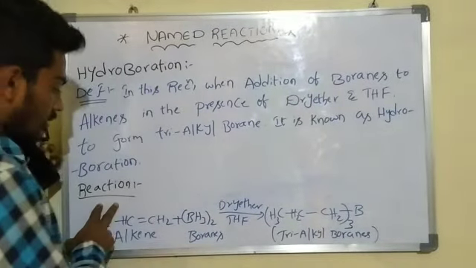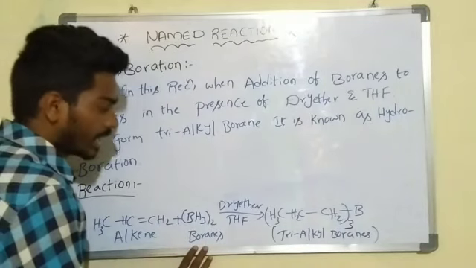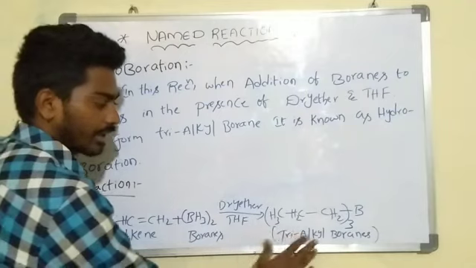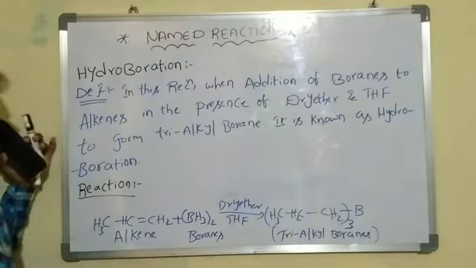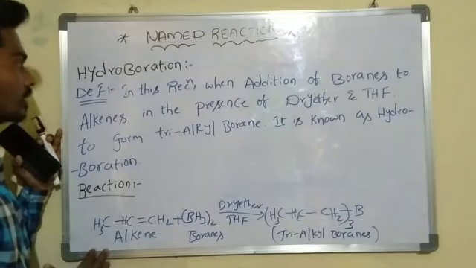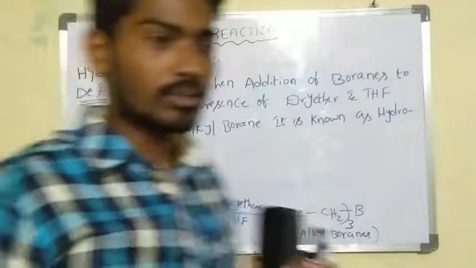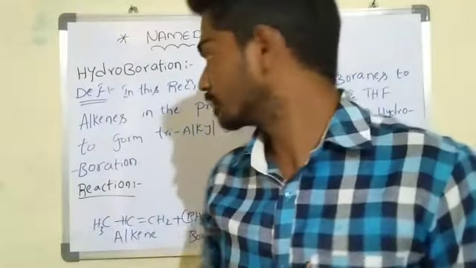This is the reaction. This is the alkene. When the alkene is treated with borane in the presence of diethyl ether and tetrahydrofuran, it forms our required product, that is trialkyl borane. This is the definition and reaction of the hydroboration named reaction. Now we can see the mechanism of hydroboration.